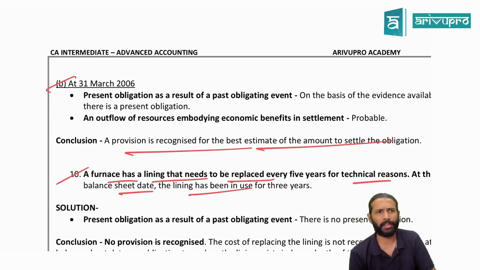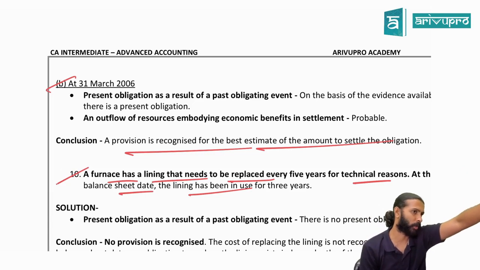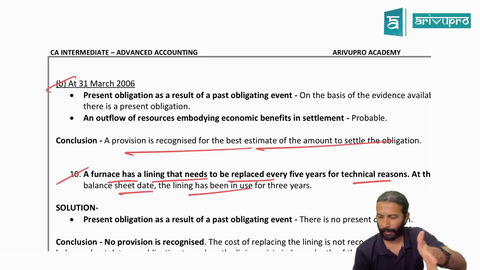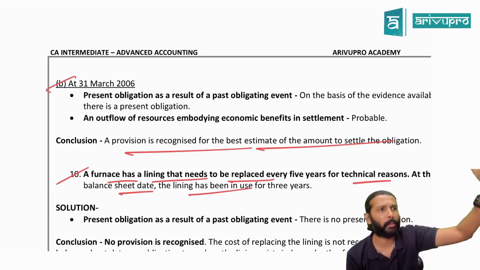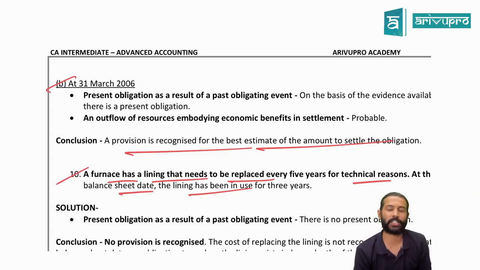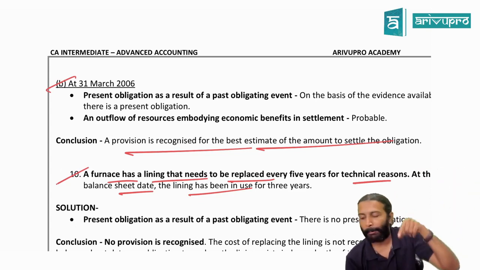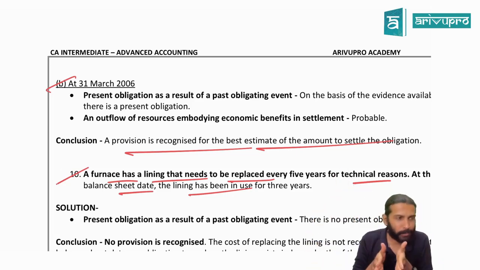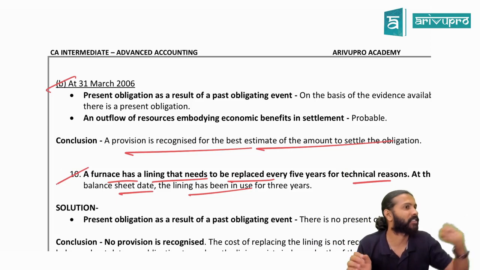See, if you are replacing, it means you have to pay money. Nobody will do it free of cost for you. That means outflow is probable or 100% certain. If you are replacing, you have to pay money. So it is probable only. Yes or no? It is not a question of probable. First funda: obligation. Obligation means what? No escape. Is it an absolutely no escape scenario, or can the company escape?